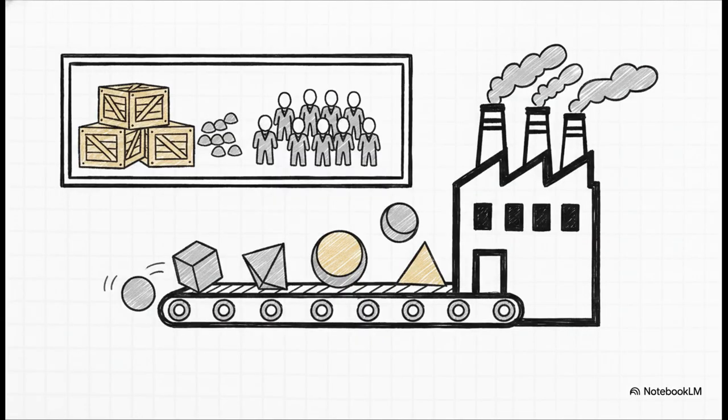To put this into perspective, just think of a real-world factory. Say a company wants to absolutely maximize its profit by producing a bunch of different products. They can't just magically produce infinite goods, right? They're constrained by limited raw materials, limited labor, the usual stuff. So figuring out the absolute optimal production plan without breaking those hard resource constraints, that is exactly what linear programming solves.